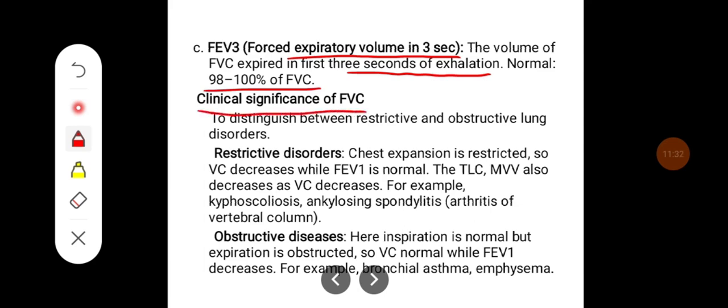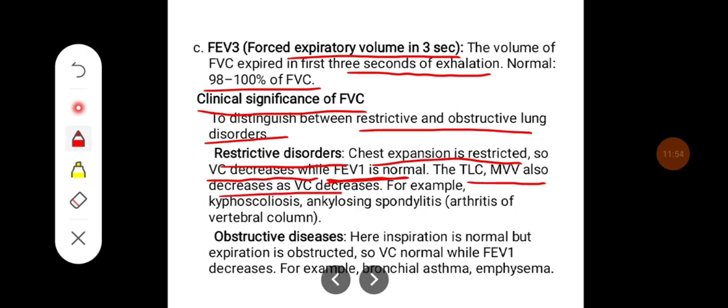Some of the clinical significance of forced vital capacity: it is used to distinguish between restrictive and obstructive lung disorders. In restrictive lung disorders, where chest expansion is restricted, the vital capacity decreases while FEV1 is normal. The TLC and maximal voluntary ventilation also decrease as vital capacity decreases. For example, kyphoscoliosis and ankylosing spondylitis, that is, arthritis of the vertebral column.